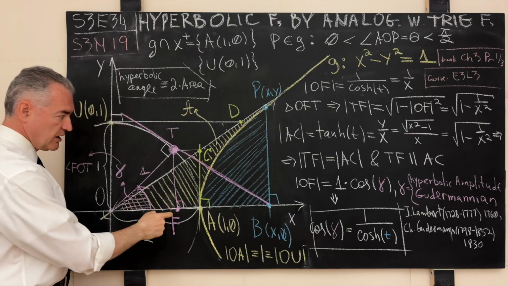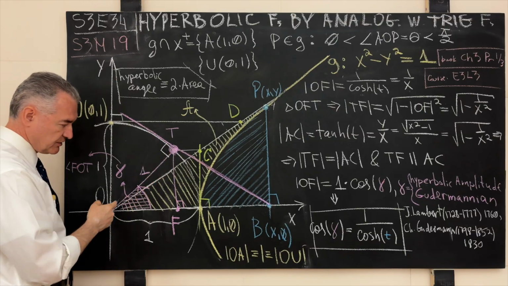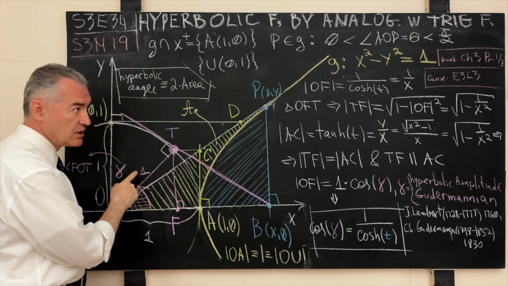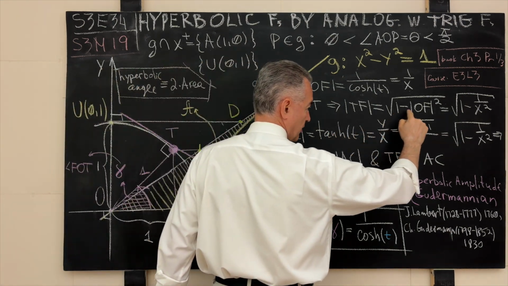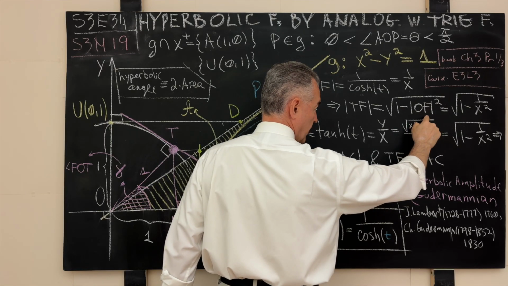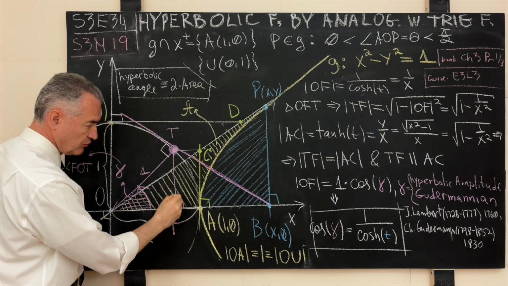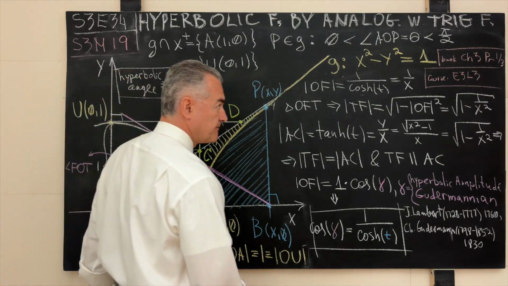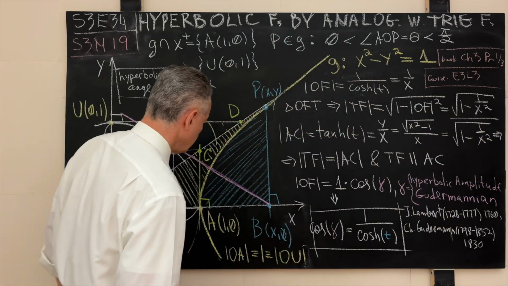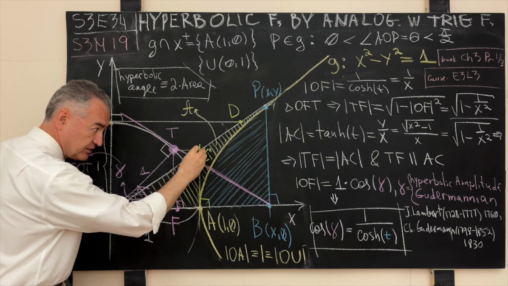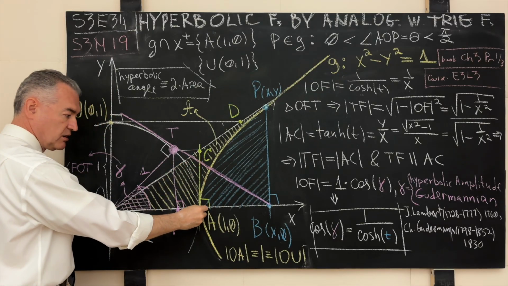Now the triangle OFT is right, and the line segment OT over here is a hypotenuse of length 1. So for the length of the side TF, what do we have? Well, it's the square root of 1 minus OF squared. So this distance is the square root of 1 squared minus OF squared, exactly. But OF is 1 over x, so this is the expression that we have. And now we go back to our definition of the hyperbolic tangent. You see the line segment AC. What was it? Well, it was the ratio of y to x.